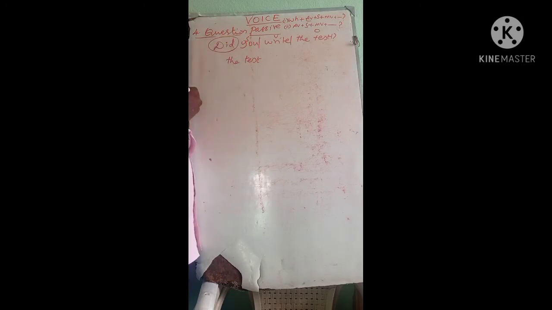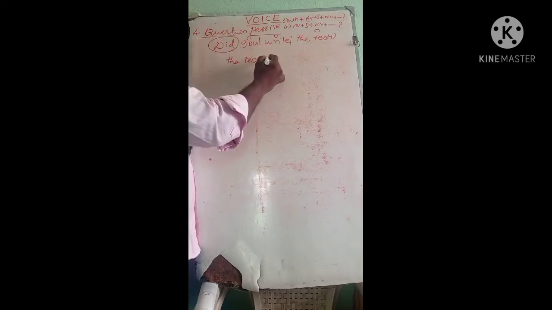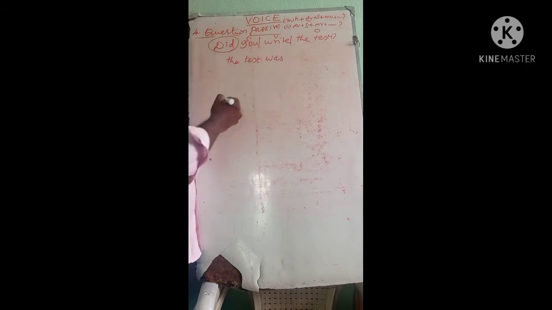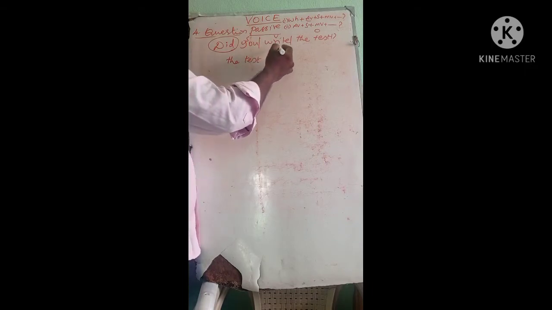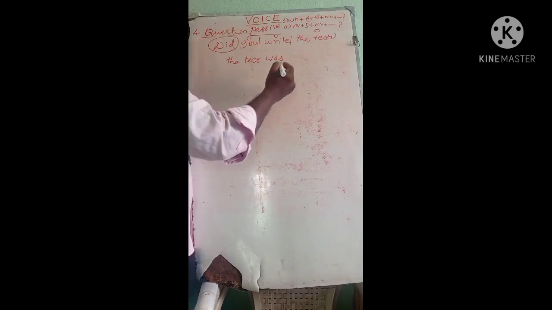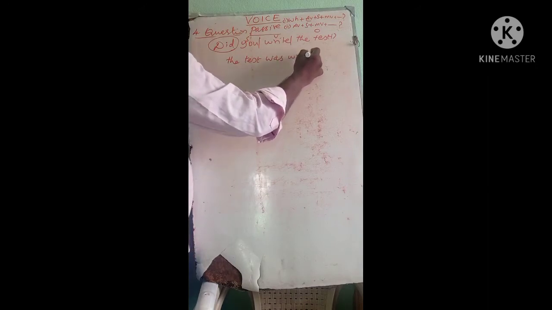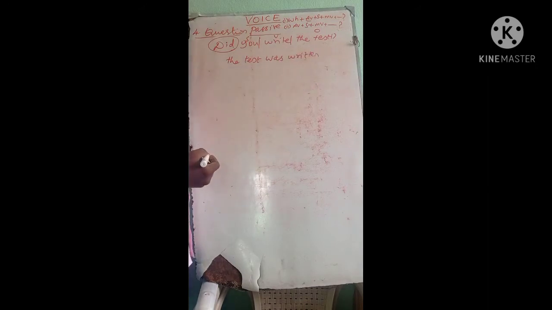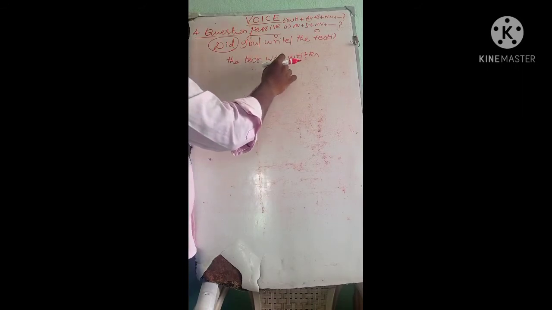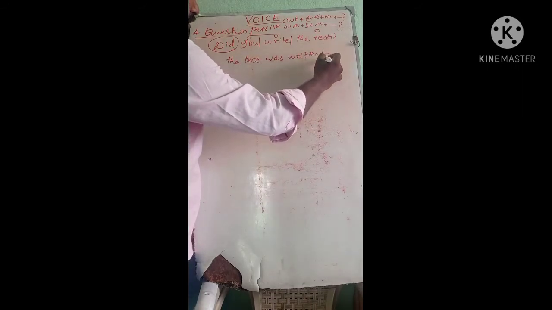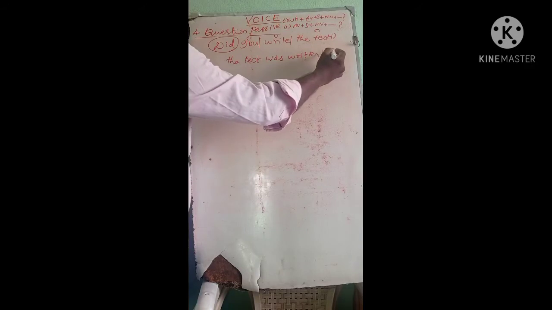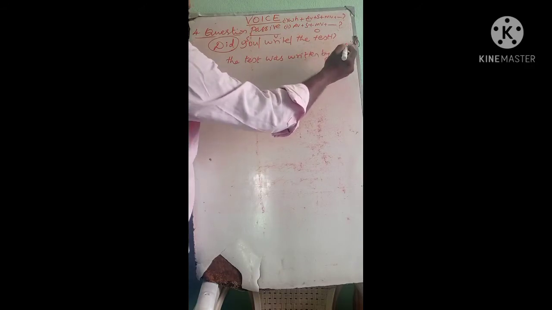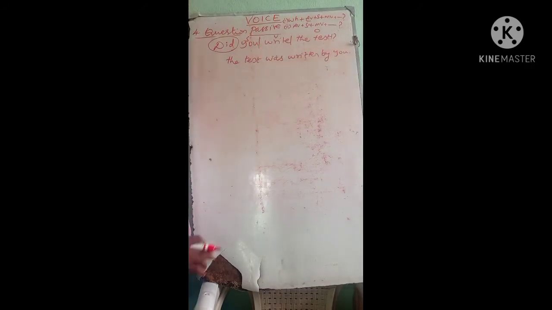Since did is a past verb, we can easily find that it is simple past singular. Simple past singular, was. And the third form of the main verb: write, wrote, written. The test was written, preposition by, then the subject as an object, you. The test was written by you.